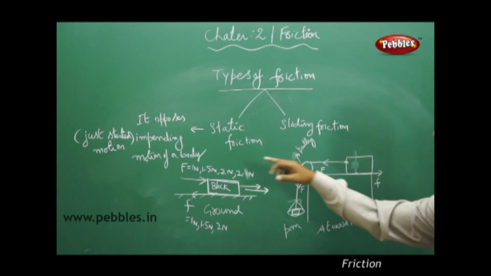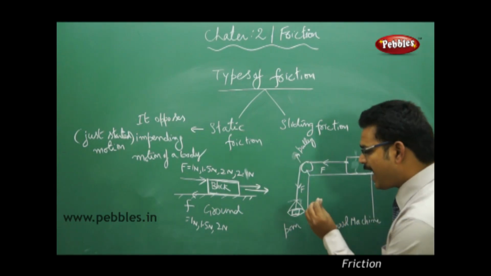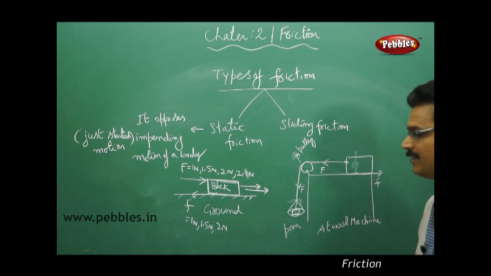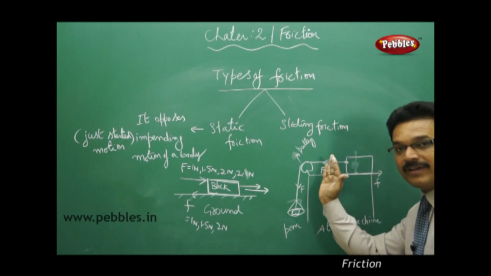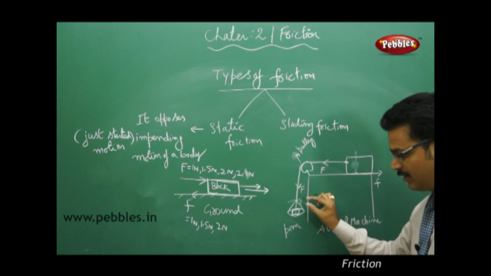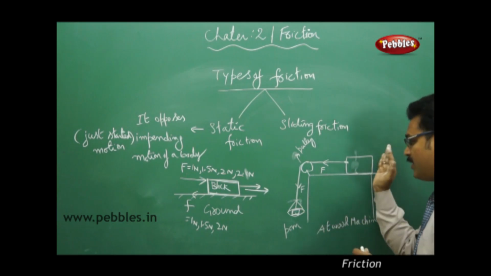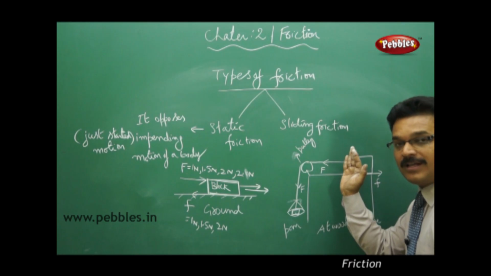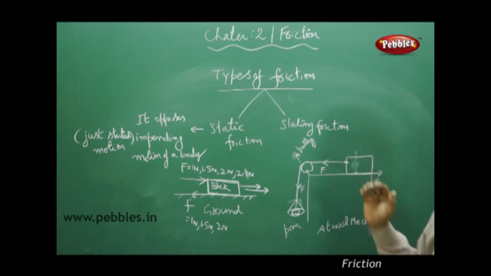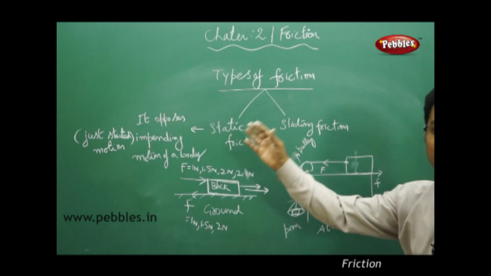So this friction is static friction. When I keep adding weights on the pan, at one moment the block starts moving. The last weight you added on the pan, as soon as the body started its motion, at that moment the friction acting is also called static friction. That's why I said it opposes the impending motion.